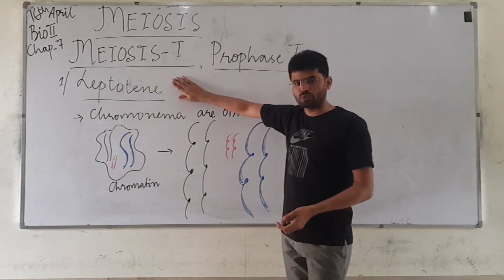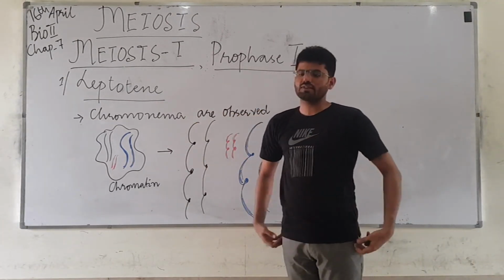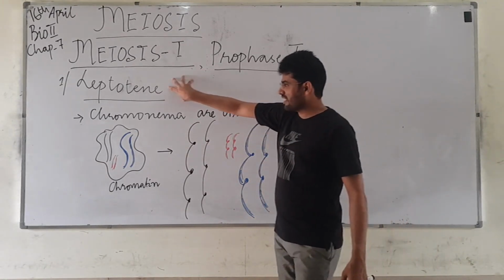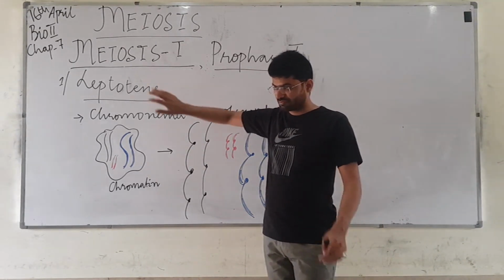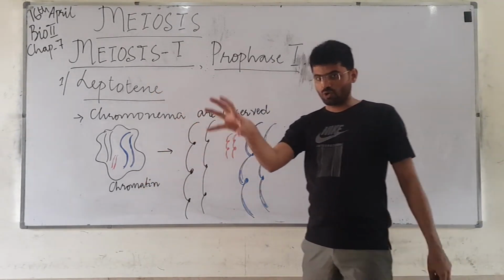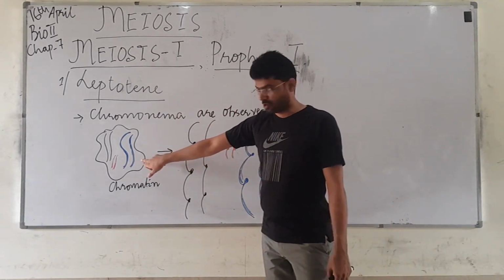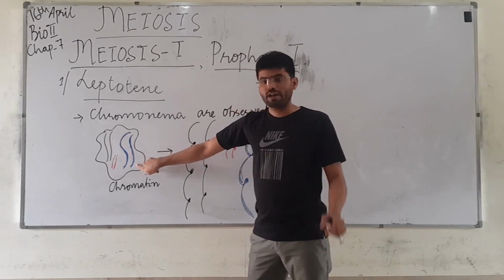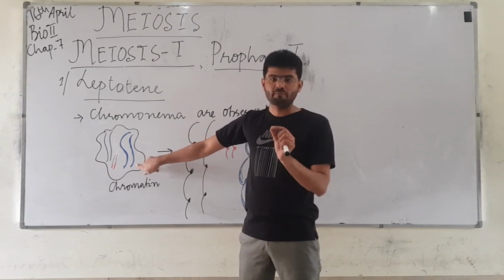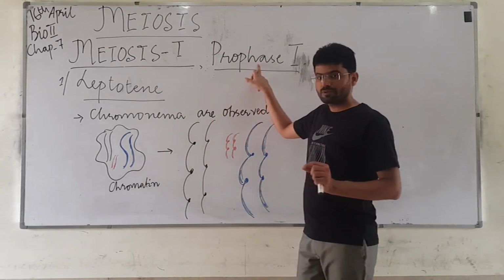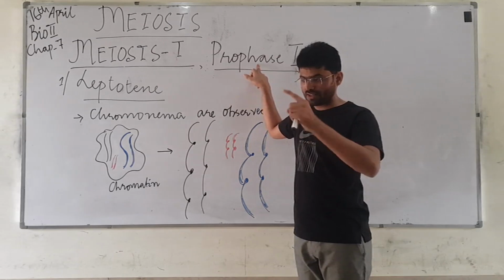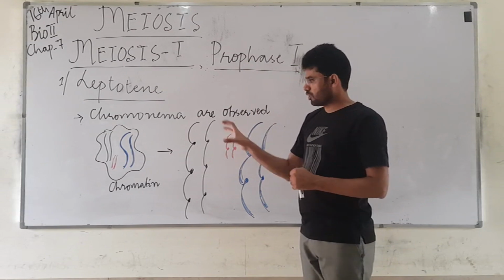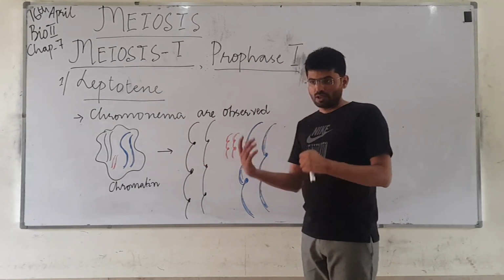So what happens in the leptogene? Leptogene initiates prophase 1 of meiosis 1. In the leptogene phase, we will see chromatin. This is called chromatin, a network of threads that are not in condensed form. If you remember prophase, the very first thing in prophase is the condensing of chromatin into chromosome.